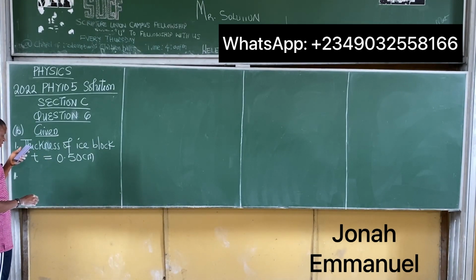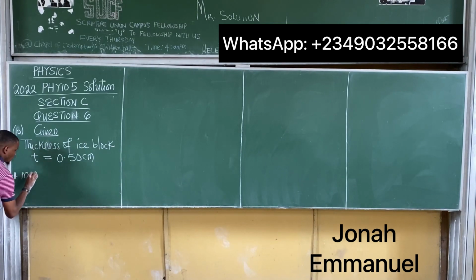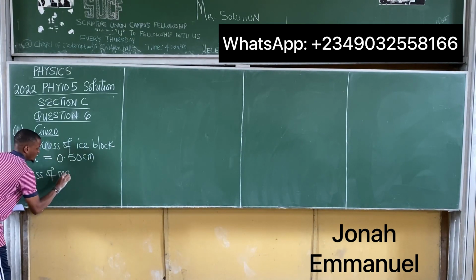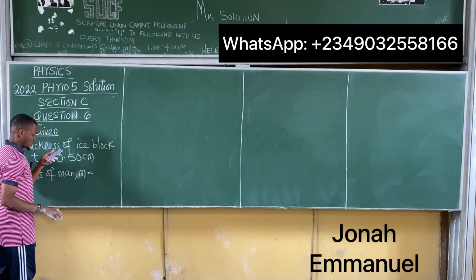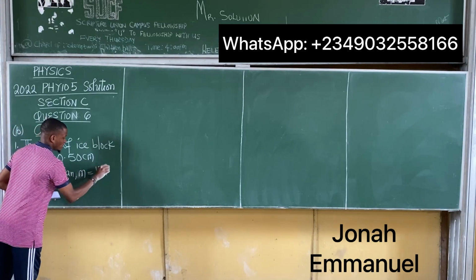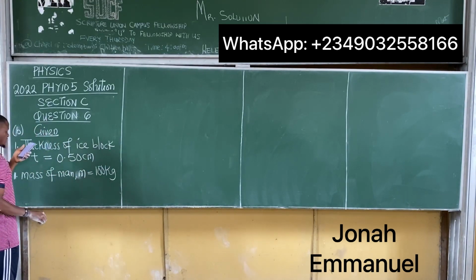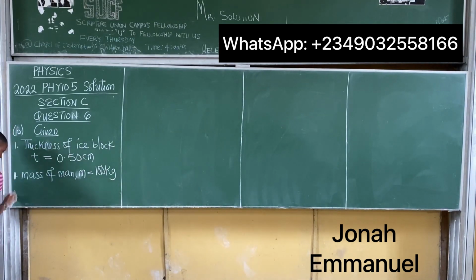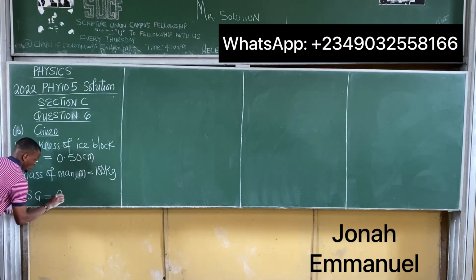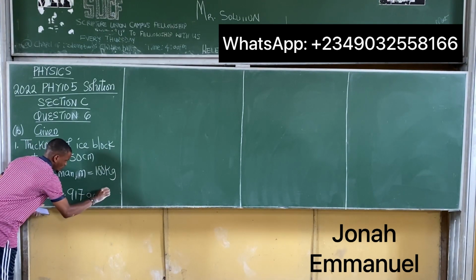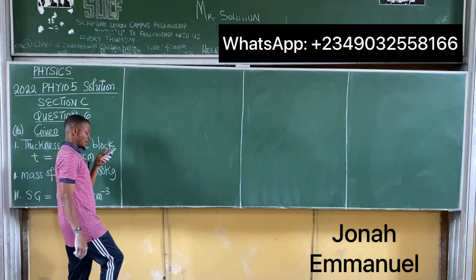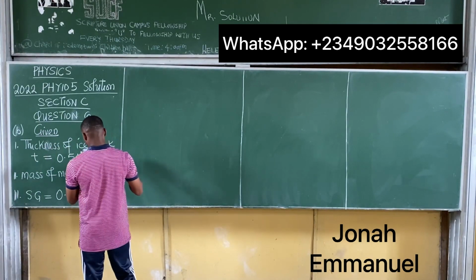Number two, they gave the mass of the man. Let's call it M. The mass of the man, M, is equal to 100 kilogram. And next, they said assuming the specific density of ice. Number 3, specific gravity or relative density, same thing, is equal to 0.917 gram per cm cube. They said the ice is floating in fresh water.